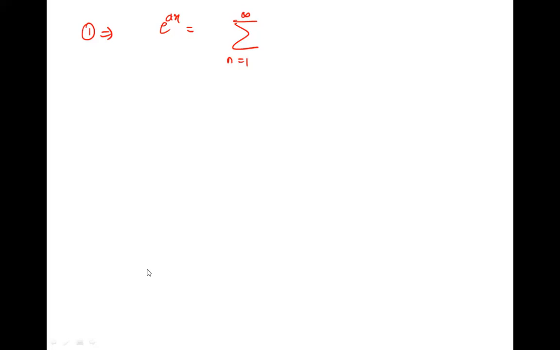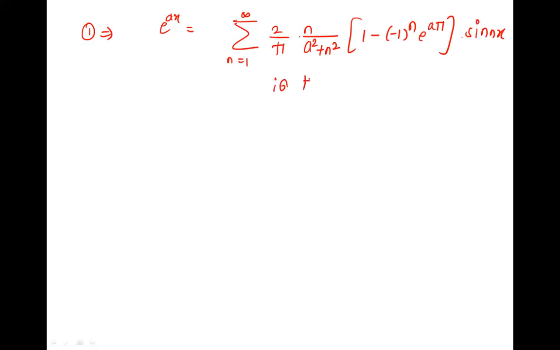Okay, I'm sorry. So we are writing the answer. What is that? We are writing bn. Bn is 2 by pi n upon a square plus n square, 1 minus 1 raised to n e raised to a pi. Bn into sine nx is the required half range Fourier sine series.